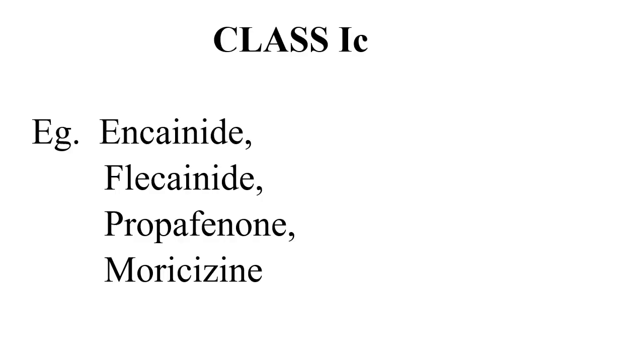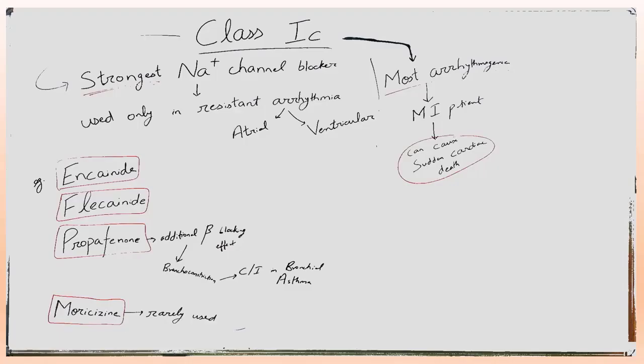1C drugs are encainide, flecainide, propafenone, moricizine. Now class 1C. The important characteristic of class 1C drugs is that they are the strongest sodium channel blockers, the most potent sodium channel blockers. So they are used only in resistant arrhythmia, resistant atrial arrhythmia or resistant ventricular arrhythmia.